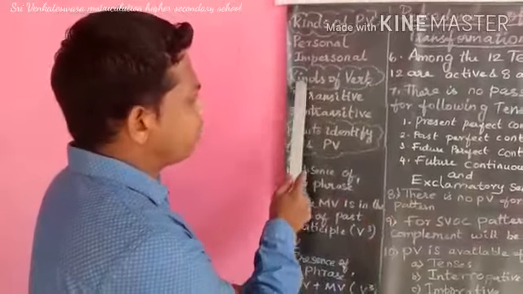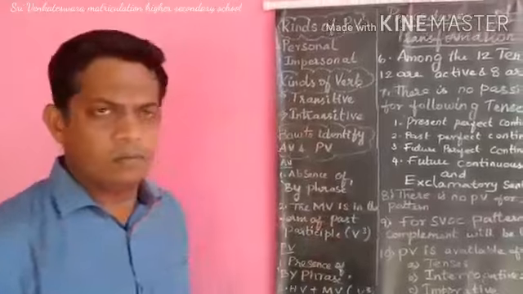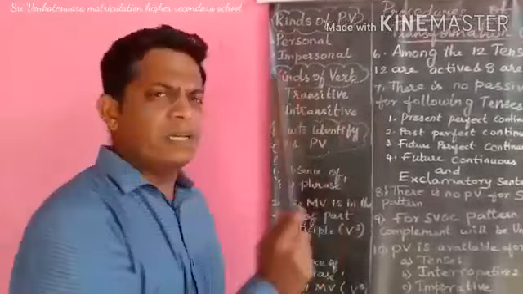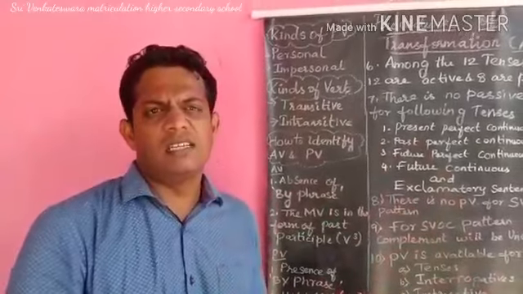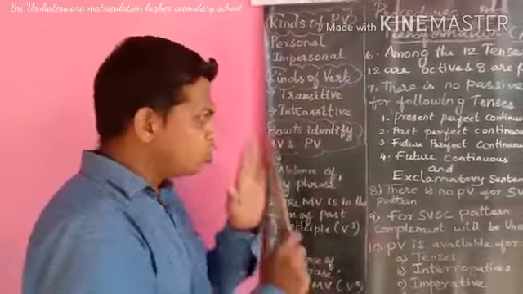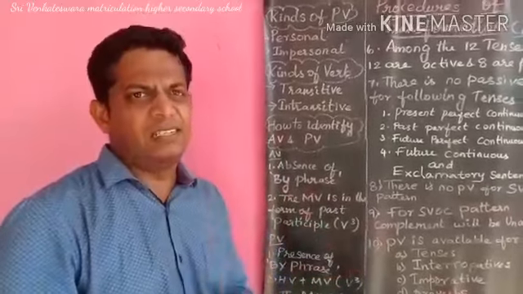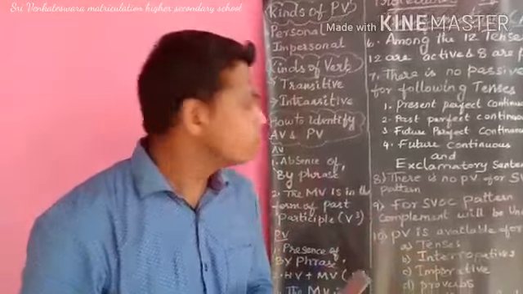Next one, kinds of verb: transitive verb and intransitive verb. If there is an object in a sentence, that verb is called a transitive verb. If there is no object in a sentence, the verb is called an intransitive verb. Very easy.